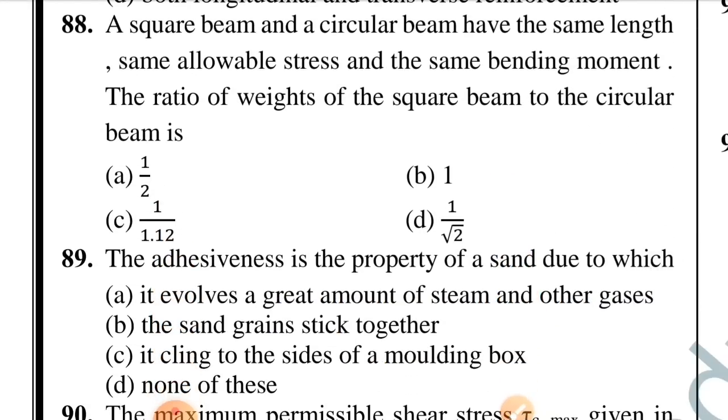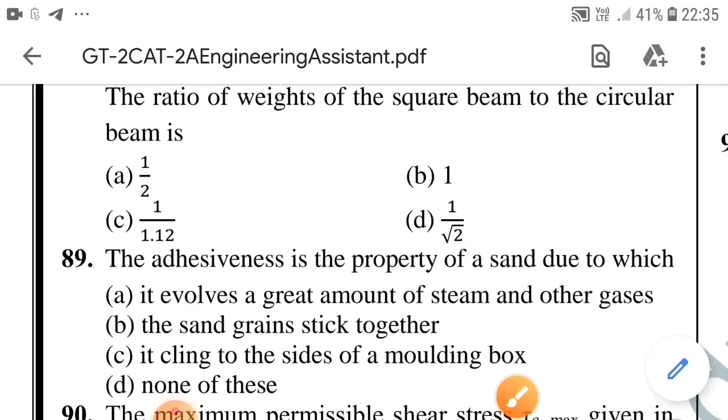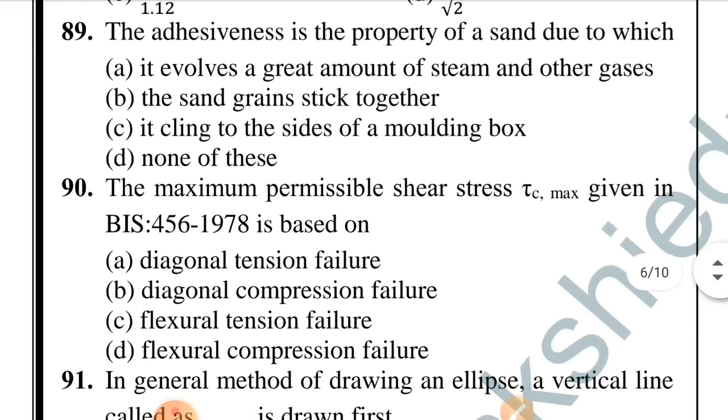Question number 88. A square beam and a circular beam have the same length, same allowable stress and same bending stress. The ratio of weights of the square beam to the circular beam is. Option C is correct, 1 by 1.12. Question number 89. The adhesiveness is the property of a sand due to which.